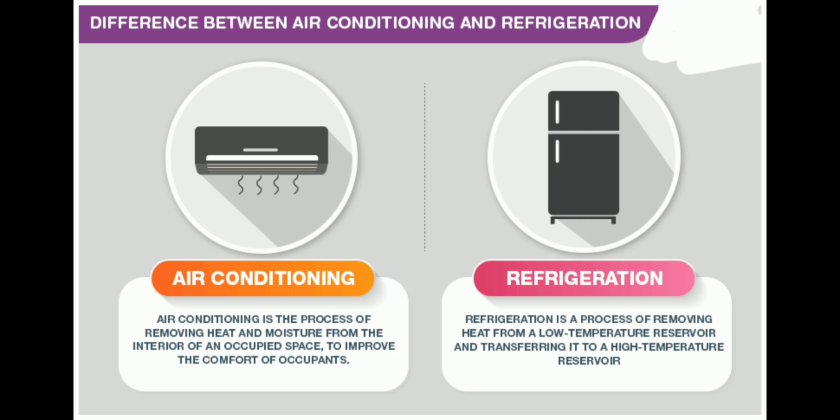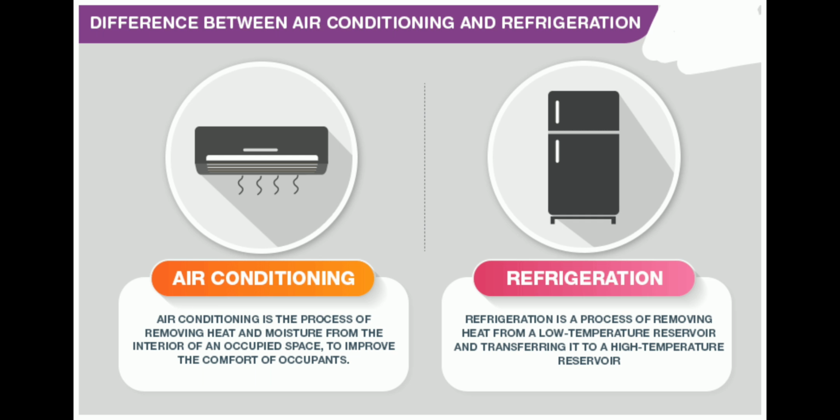the source, heat from the low temperature reservoir, and transfers it to the high temperature reservoir. The low temperature reservoir means the inside of a fridge, that is called the freezer and the fridge contents. But the high temperature reservoir means the outside of your fridge, that is called the surroundings, which is a high temperature reservoir. So in the case of a fridge, the heat from inside the fridge is transferred to the outside of the fridge.